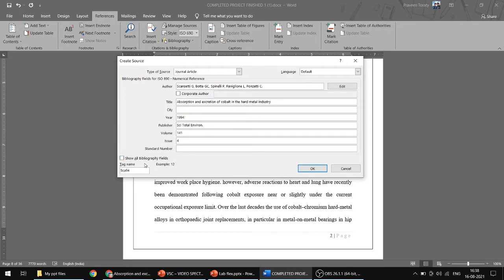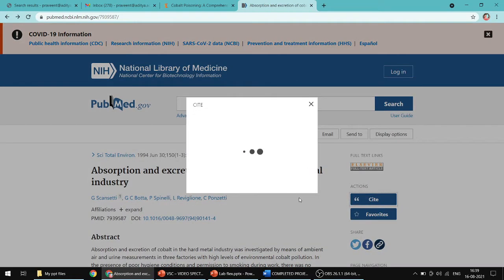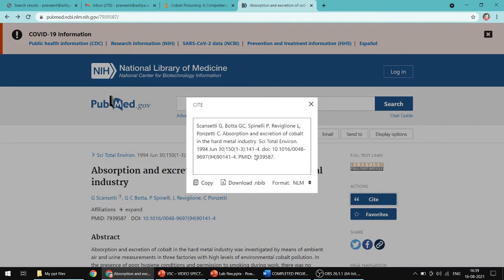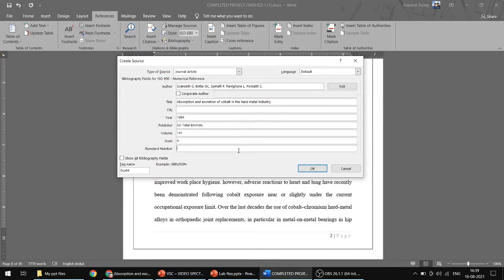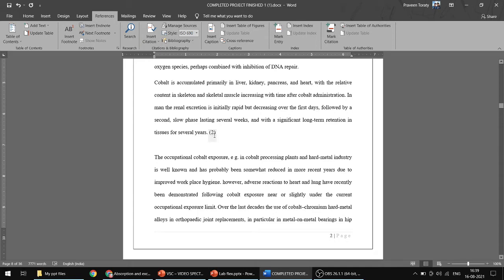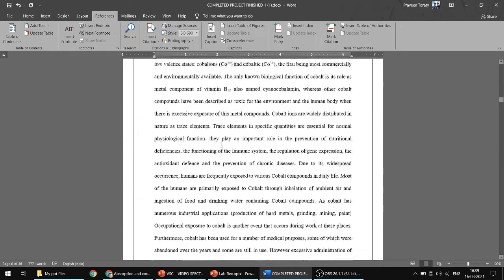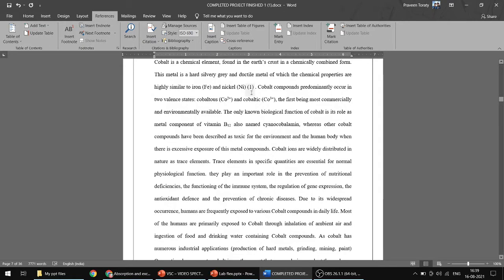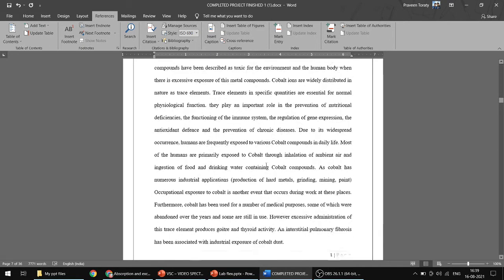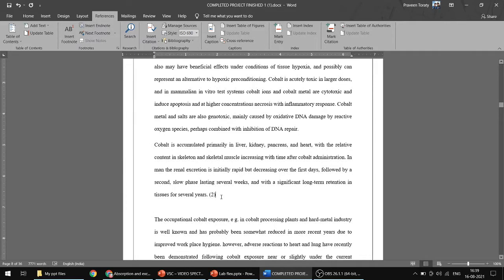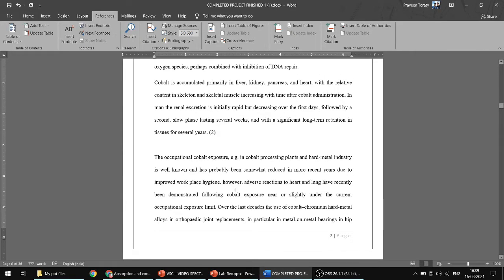In more detail you can add other details also, the DOI number, all these details can also be mentioned. The standard number is not given, we will just write PMID. So number 2 is added like that from the start. This is the first reference which I have given here, this is the first citation, and then this is the second citation. Like that, you should give the citations sequentially.